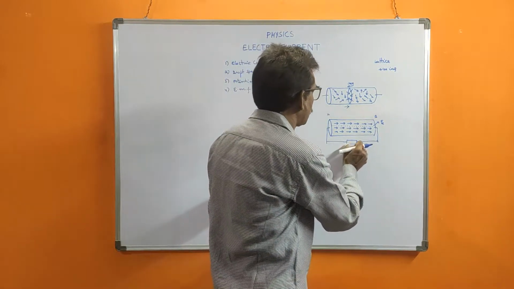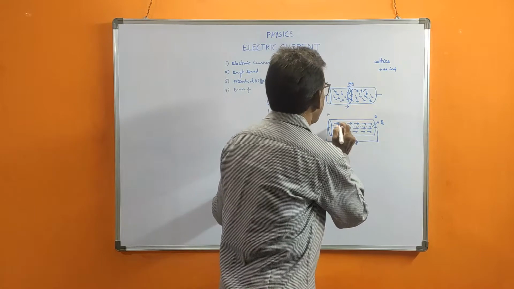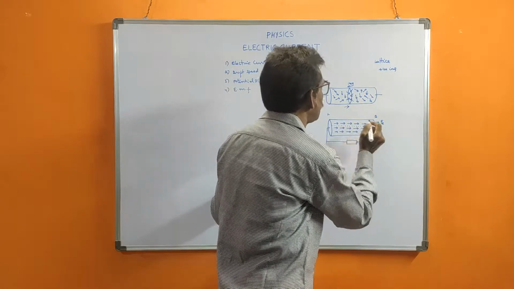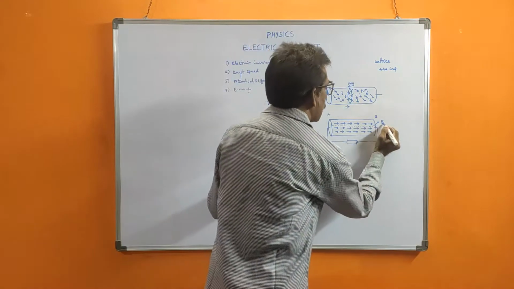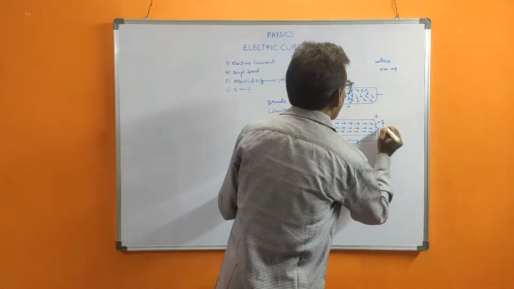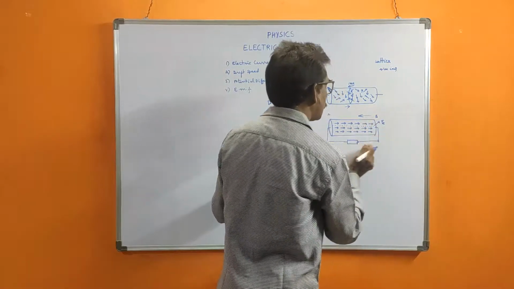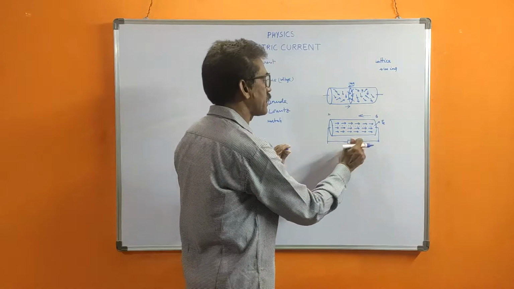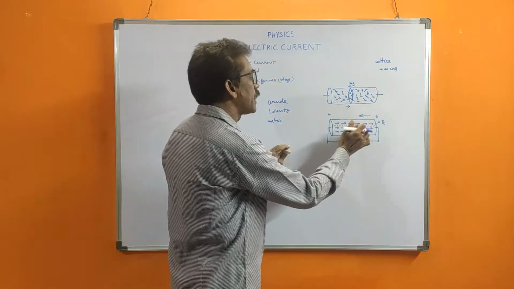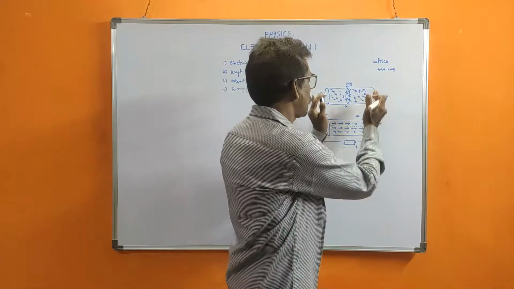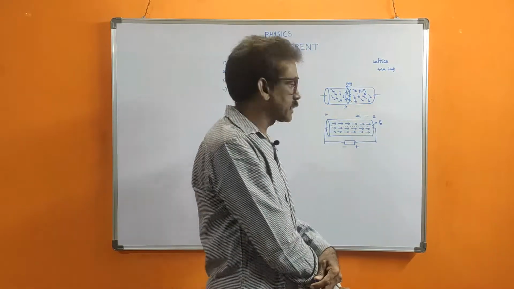So when you connect this battery, an electric field is produced across the conductor in the direction positive to negative. This end is the positive of the battery, this is the negative.